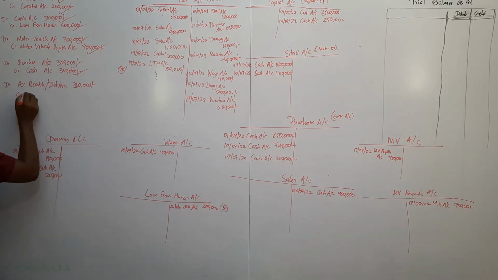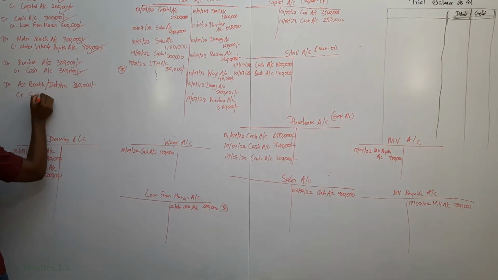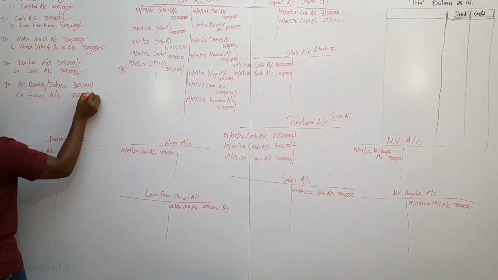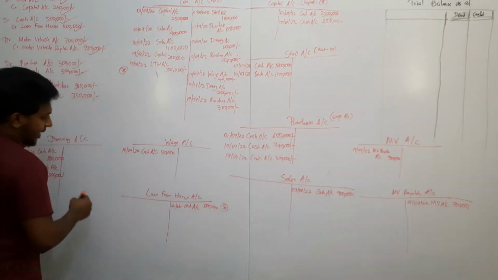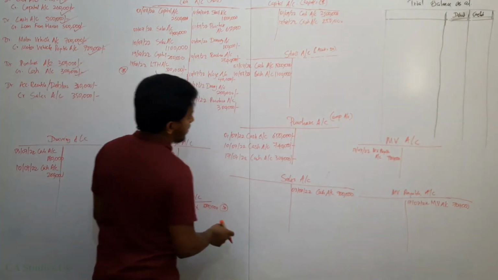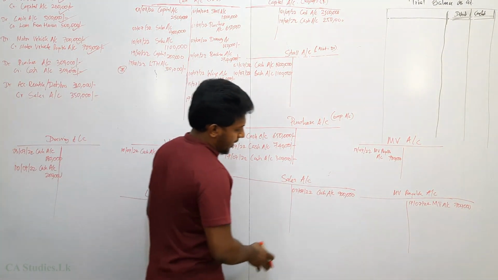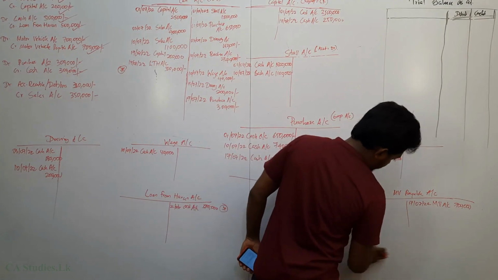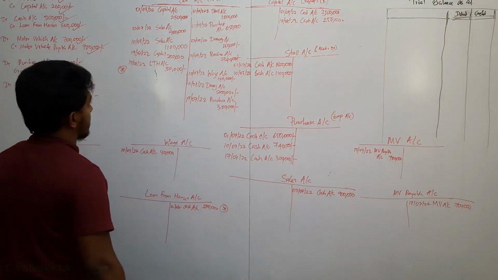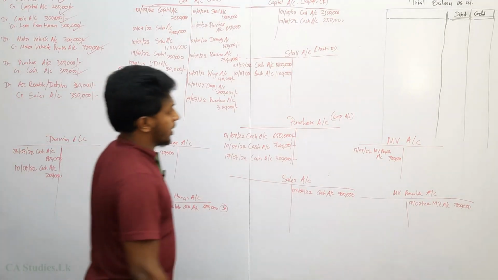Now cash, sorry, sales increases 350,000. So I have to open a debtor account. I'll open a debtor account here.